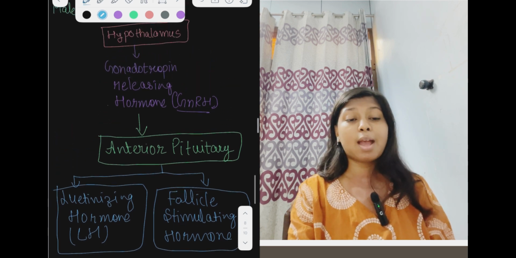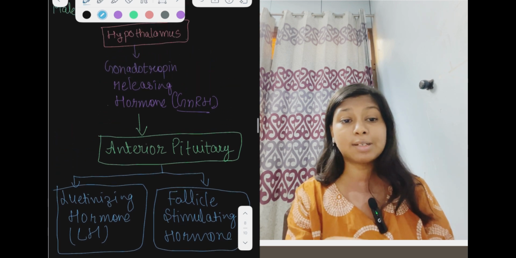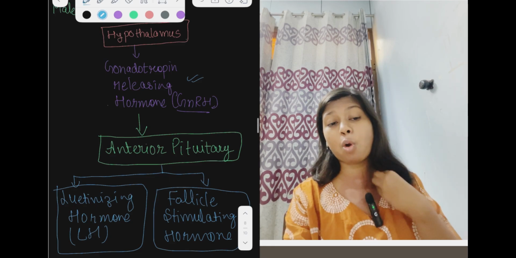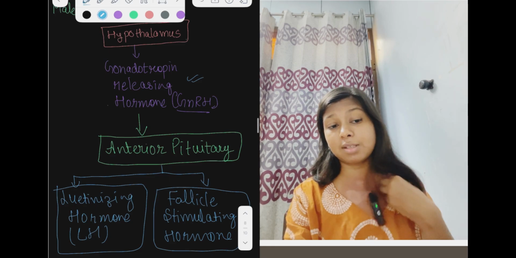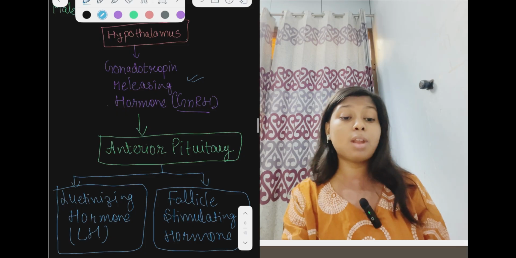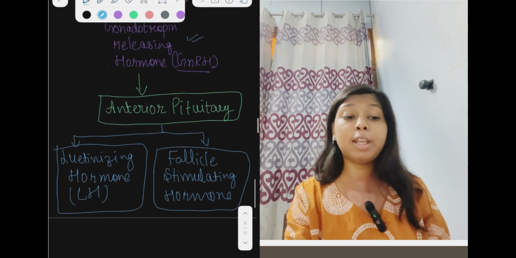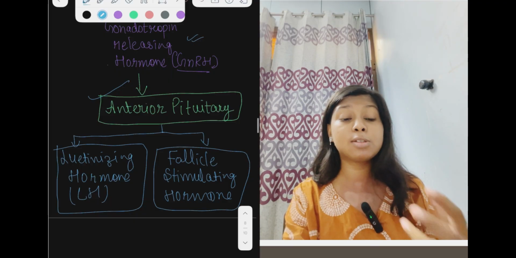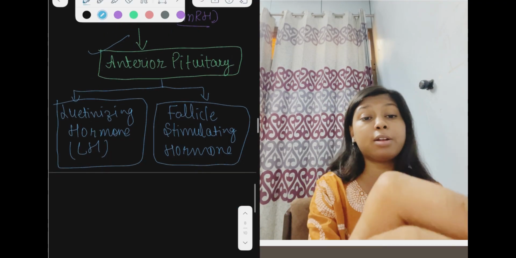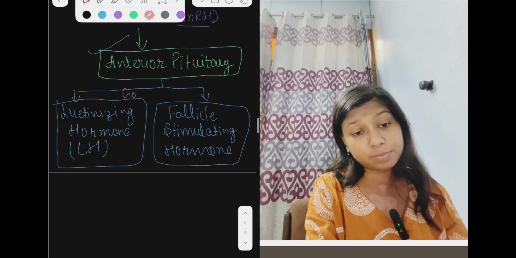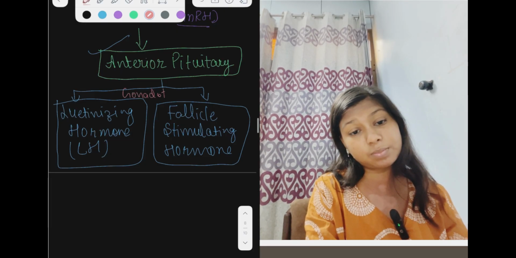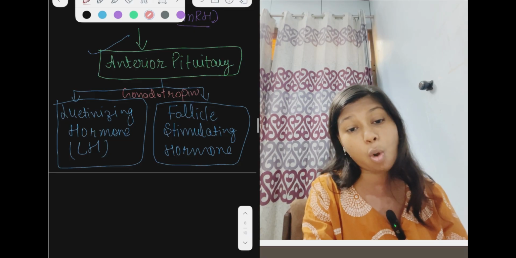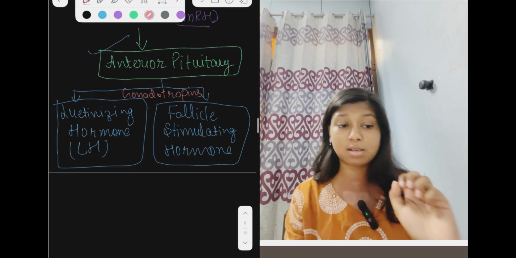So the hypothalamus releases the gonadotropin releasing hormone, which helps in releasing the gonadotropins. Now they act on the anterior pituitary. The anterior pituitary further releases gonadotropins, because these act on the gonads.